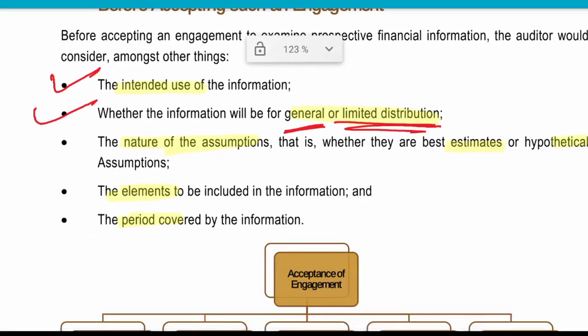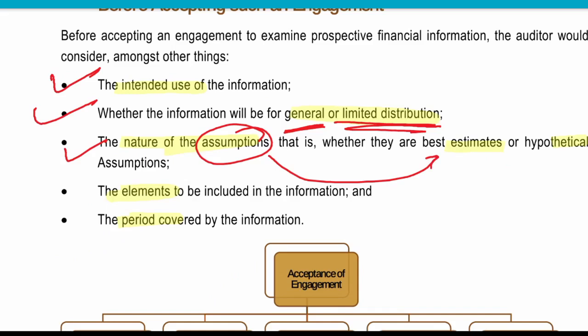This also needs to be known by the auditor before accepting these kinds of engagement. Now, nature of assumptions, whether based on best estimate or hypothetical assumptions. Now, elements to be included in information. Sometimes the information is only based on a statement of profit and loss account.